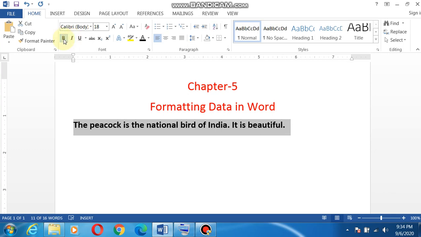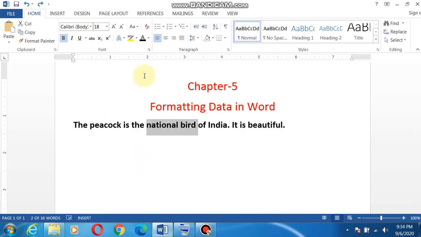These bold, italic and underline, these are toggle buttons. Toggle buttons means if you click them once, they will be activated, and if you click them once again, they will be deactivated. So these are called toggle buttons. Now if you want to underline something, suppose I want to underline national bird here, so I will select only this much portion.